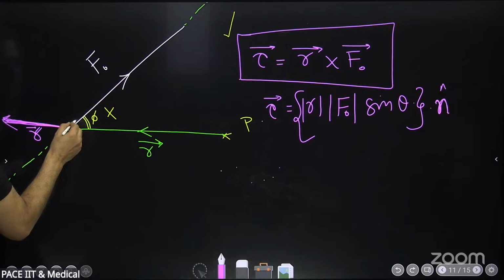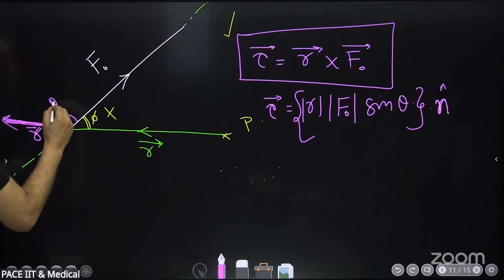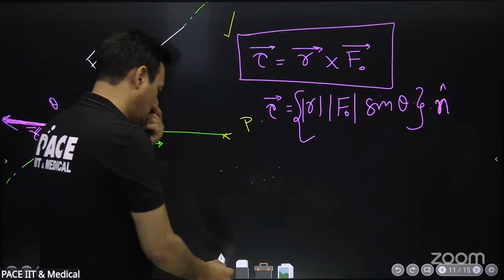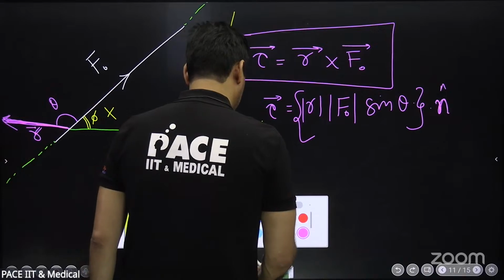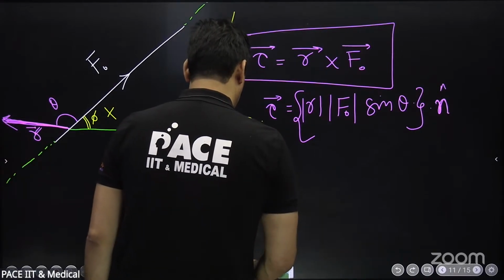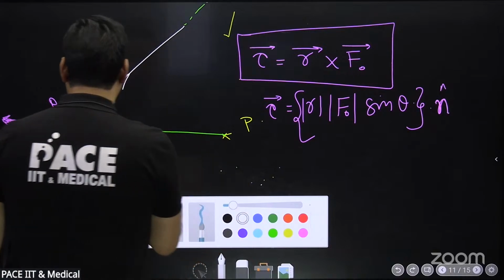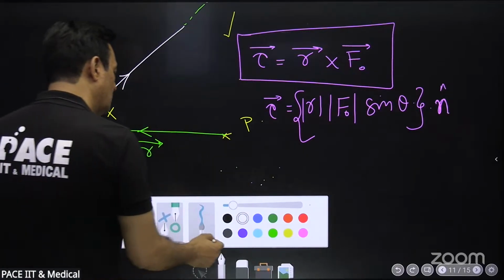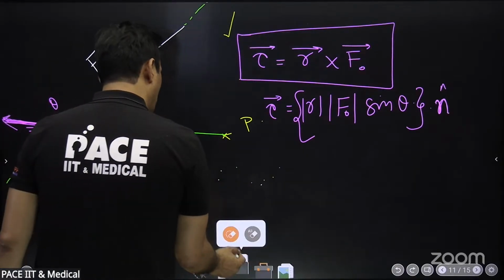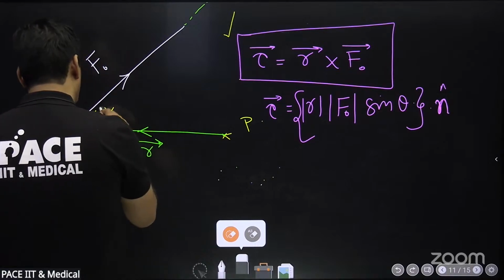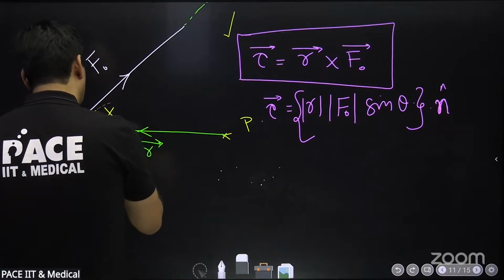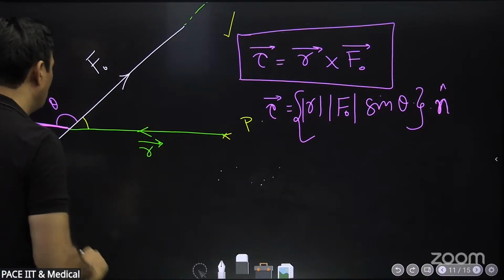Now, will this angle be the angle between the two vectors? Yes or no? Yes. Perfect. So we found the angle between the two vectors is this. This is the perfect angle. Great. And I should remove this angle because this is not the angle between the two vectors. I am removing this. Good.